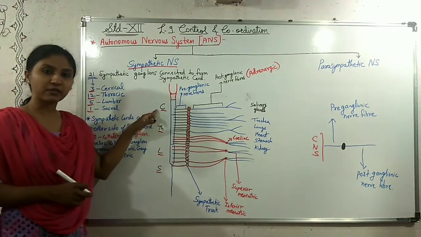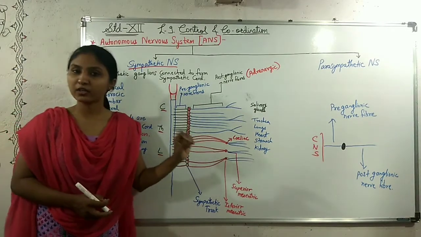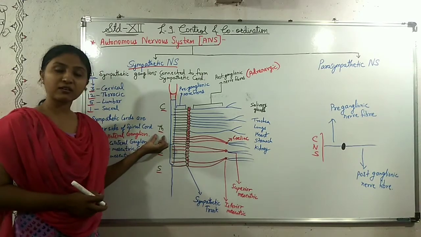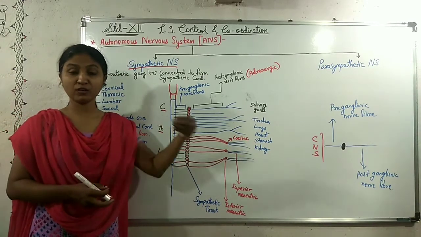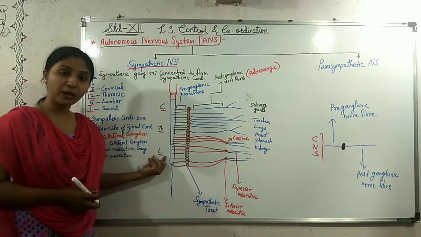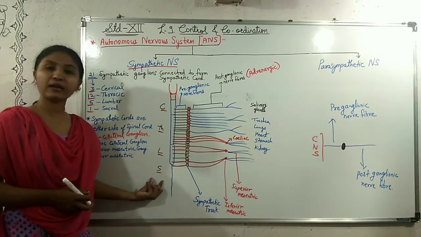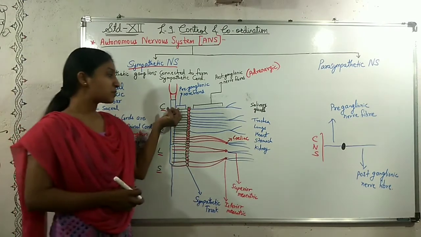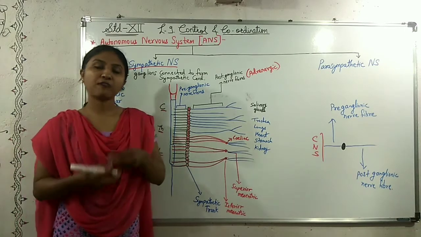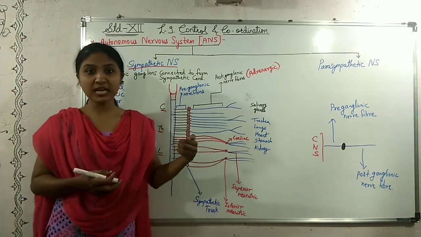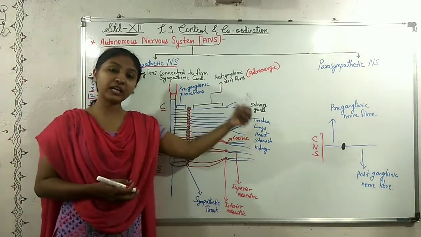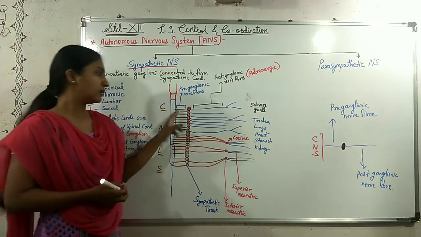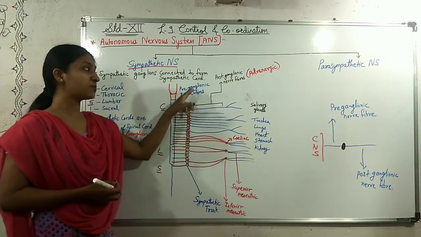From the cervical region, there are 3 preganglionic nerve fibers. From the thoracic region, there are 12 nerve fibers that arise. From lumbar, there are 5, and from sacral, there is 1. And these fibers, which arise from the central nervous system and connect to the ganglion, are called